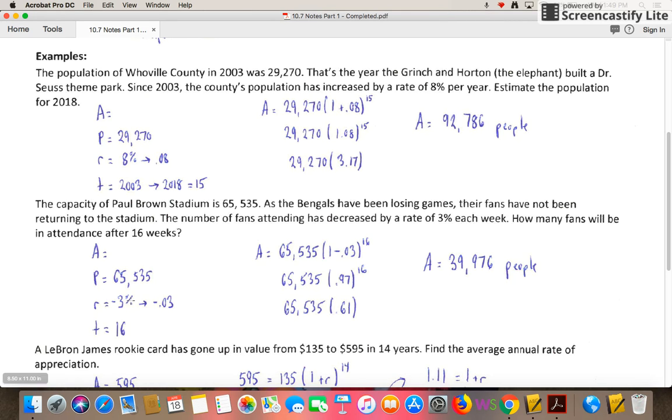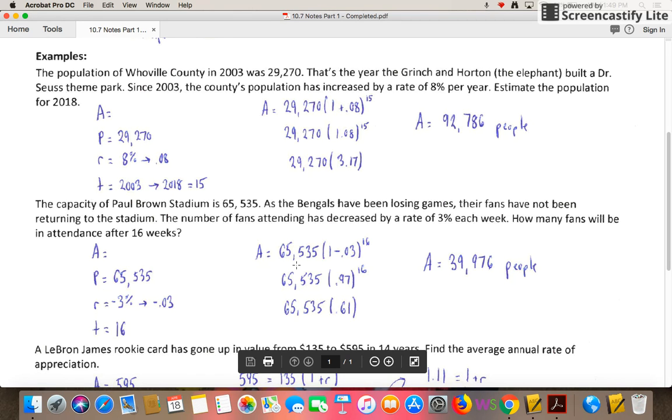Okay, the big difference on this is that we're decreasing our rate. So really it's going to be a negative 3% that we're looking at. Now what we'll do is convert that to negative 0.03, and that'll change a little bit in our problem. For our time, we're talking about 16 weeks, so t is equal to 16. Okay, so I've got everything labeled out.